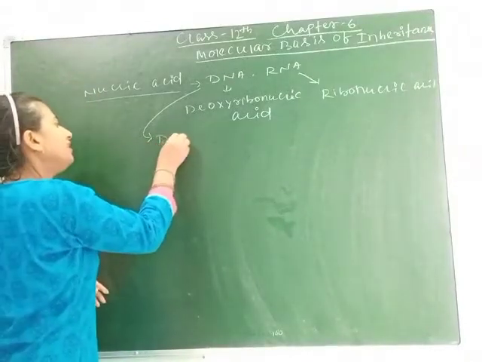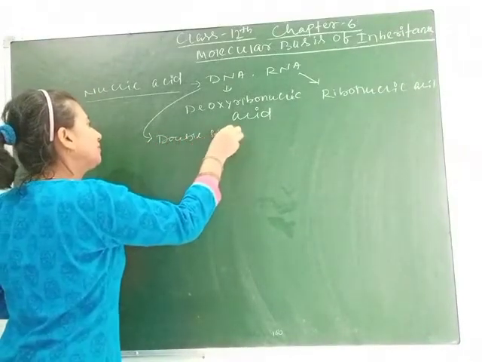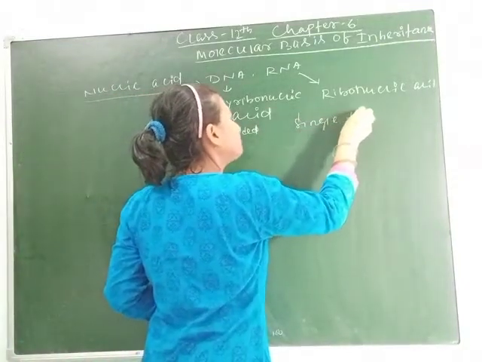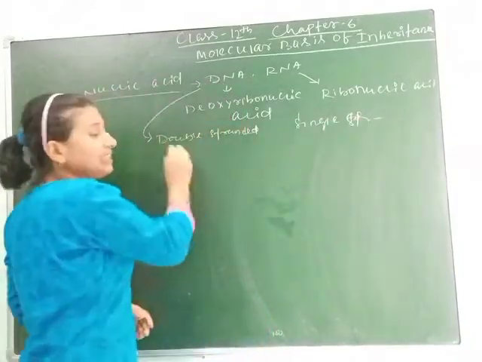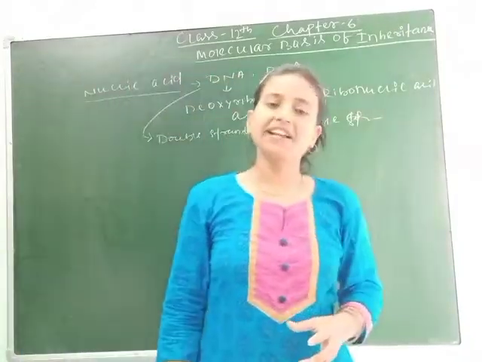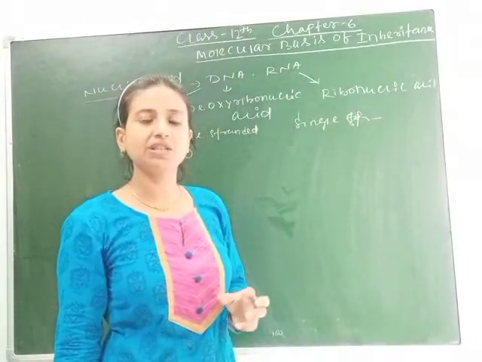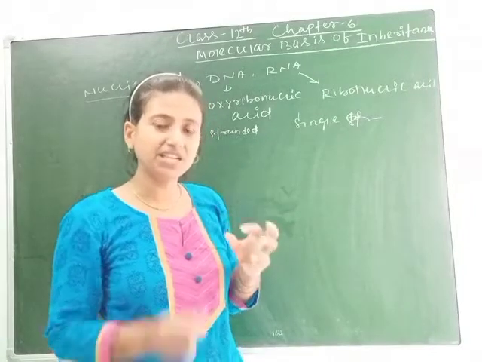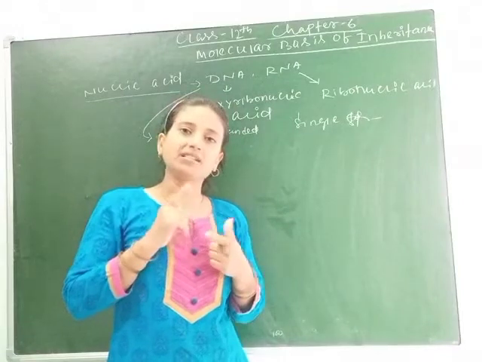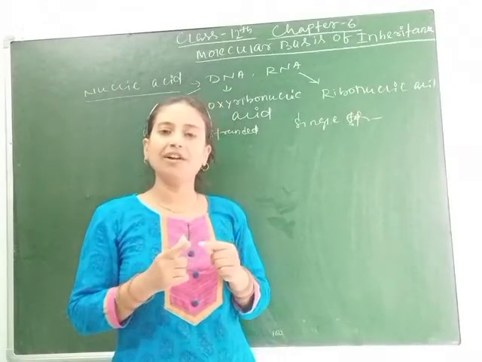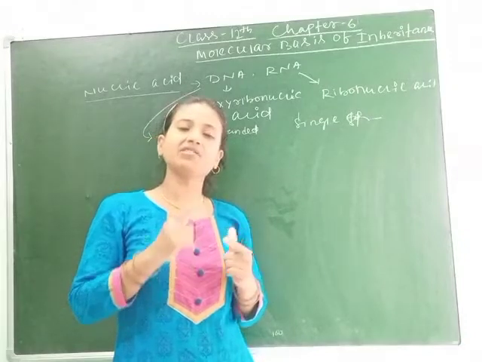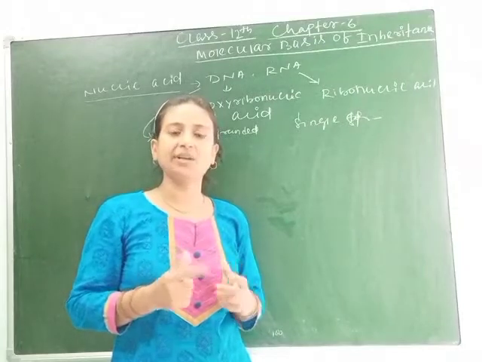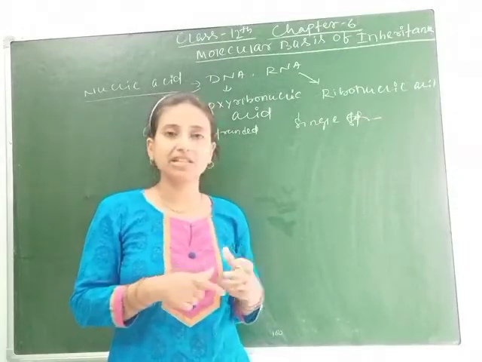DNA is double-stranded, whereas RNA is single-stranded. As I have told you, DNA acts as the genetic material in most of the organisms, exception only in a few viruses. Viruses either contain DNA as genetic material or contain RNA as genetic material. Some viruses contain only RNA as their genetic material and rapidly change their character. Means RNA shows faster mutation, which we will study later.